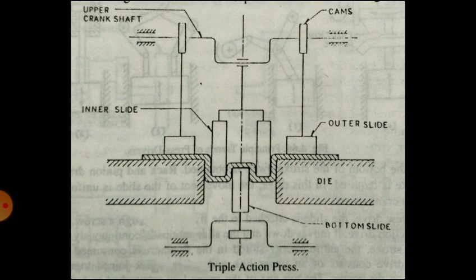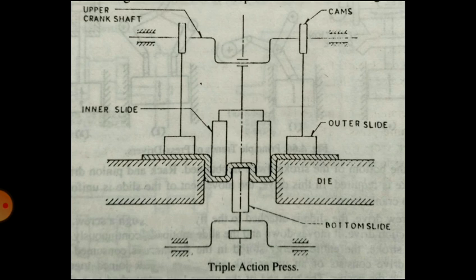So there are three slides used in this type of press. The outer slide is used to hold the surfaces, the inner slide is used to apply the force from the top, and the third, bottom slide is operated from bottom to top.